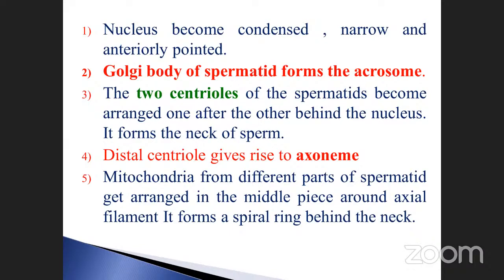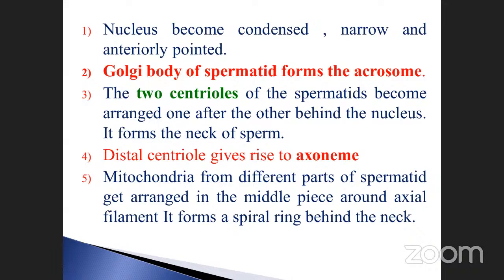They may ask the question: in the sperm, in which area is the mitochondria present? The middle piece, around the axial filament. It forms a spiral ring behind the neck. Head, tail, neck. See the head. What is the next point? Neck, body part, and tail.